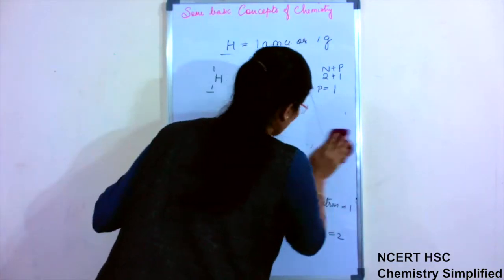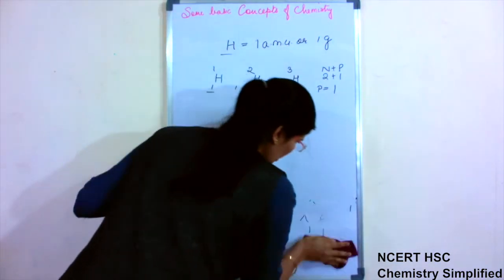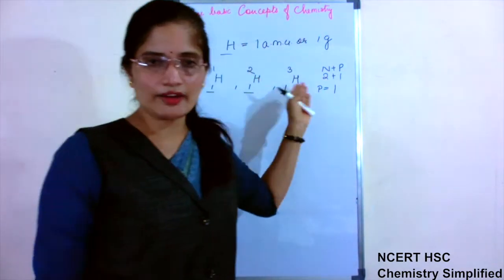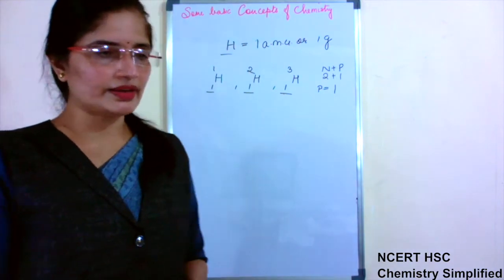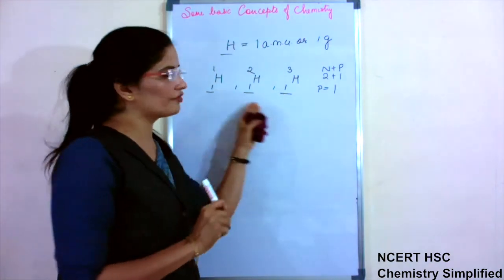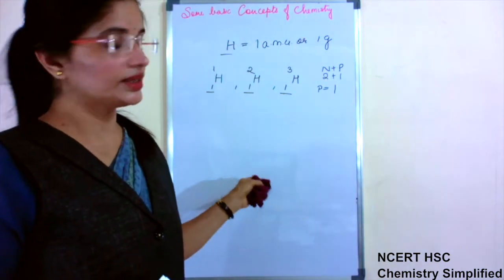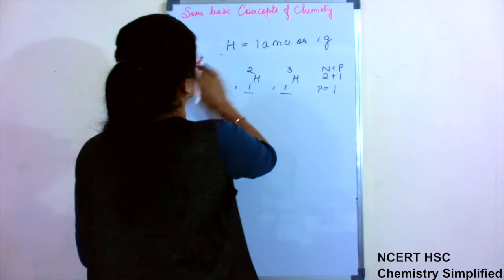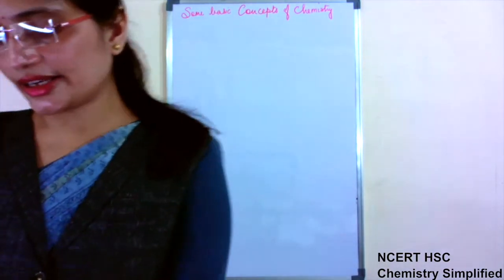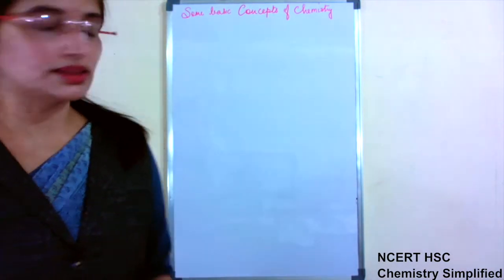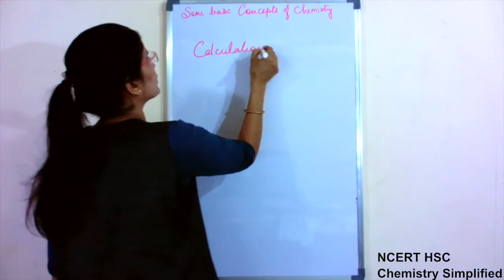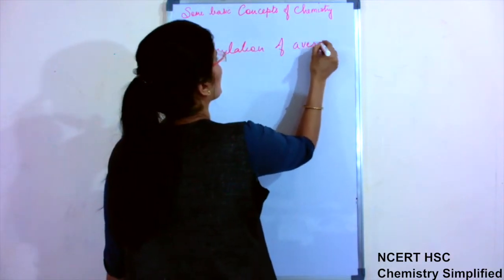Okay, so when such conditions arise, when isotopes are there, in that case we cannot take the atomic mass of any one of the atoms. We have to take the average of all. That is why when isotopes exist, we do not take the direct atomic mass of any one of them, but instead we have to take the average atomic mass. Okay, so how to calculate average atomic mass? Now we will see this. Calculation of average